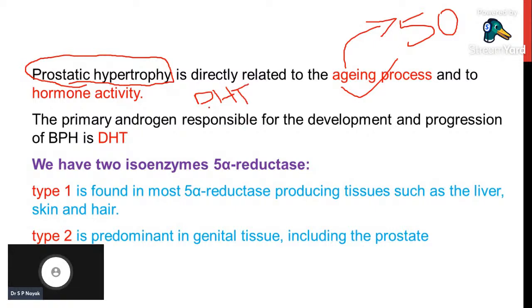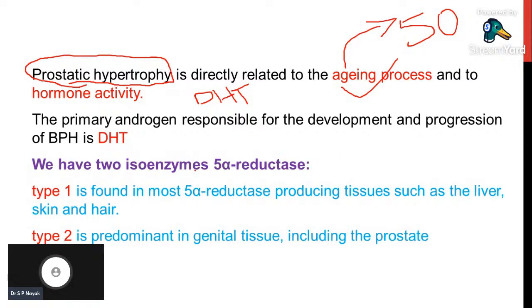So when dihydrotestosterone concentration increases and when the patient crosses above 50 years of age, the patient will have a risk of developing prostatic hyperplasia.